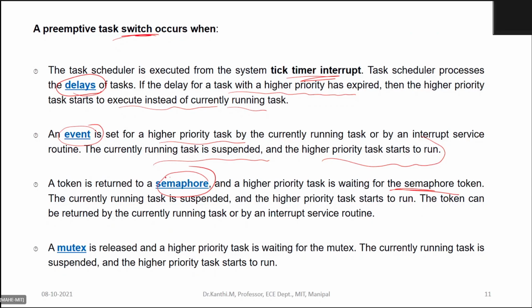Anyway, we shall discuss the semaphore and the mutex later. But for the timing, you just note that the task switching occurs due to delays and events. Since I have already discussed these two, let us make use of them in our example. But there is also the possibility of preemption through semaphore and mutex. Maybe when I discuss the semaphore and mutex, let us see scheduling through that as well. I mean switching.